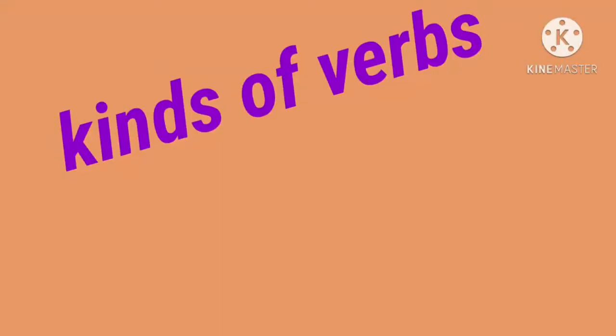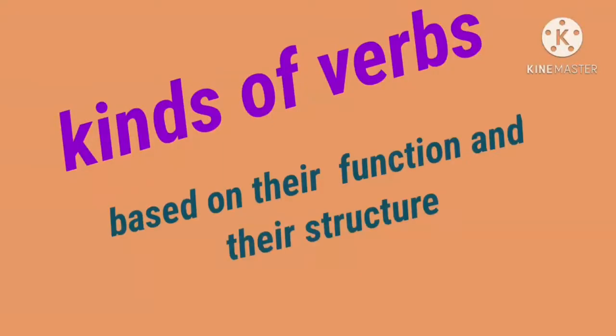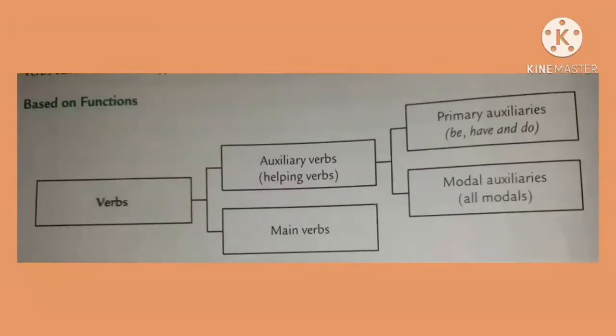Next, we are going to see about the kinds of verbs. Okay, verbs can be of different types based on their function and their structure. How can we divide the verbs based on their functions? Look at this table. Verbs are divided into two. One is auxiliary verbs. Second one is main verbs.